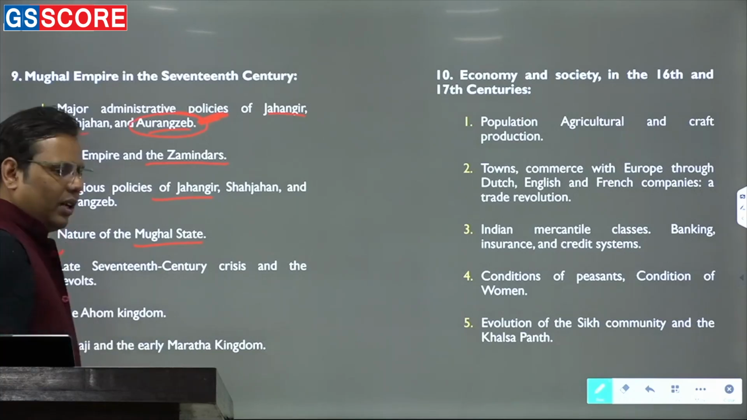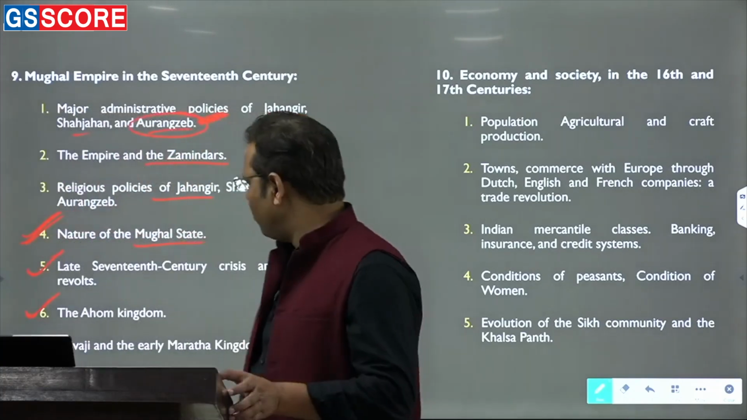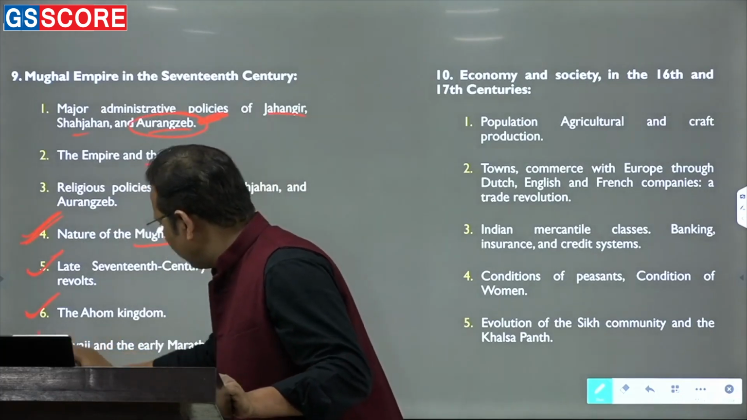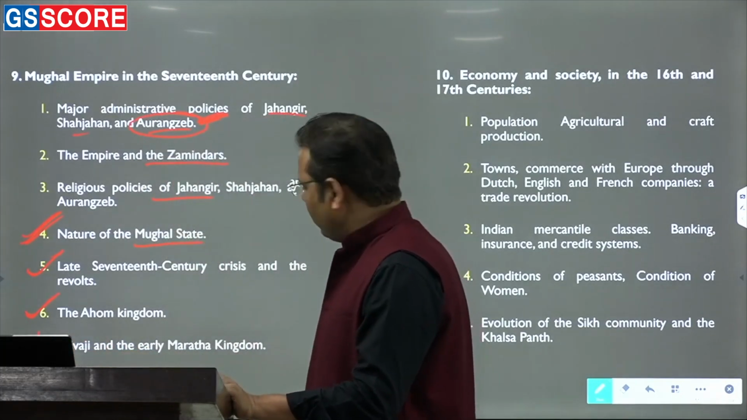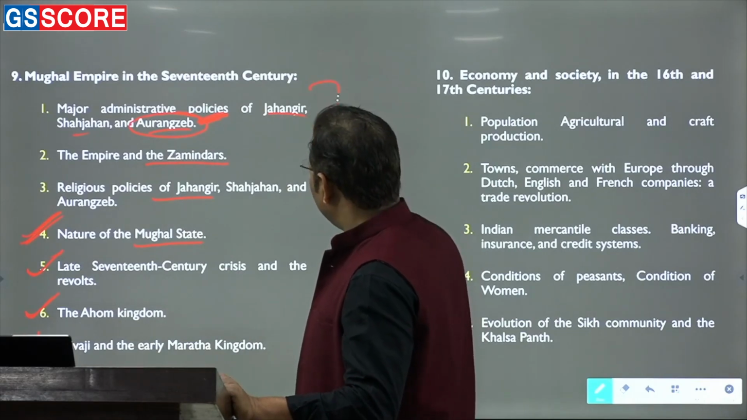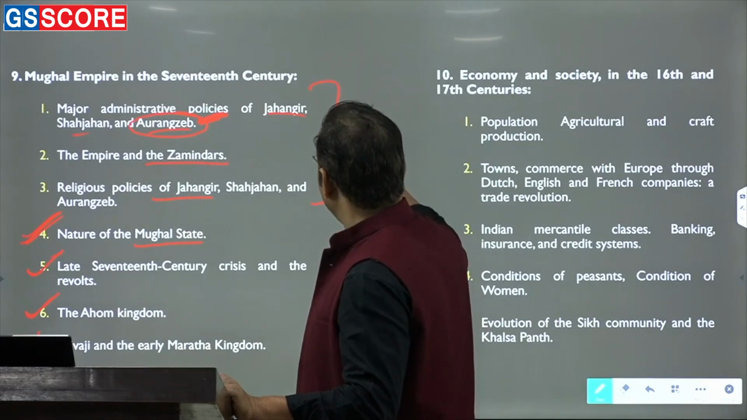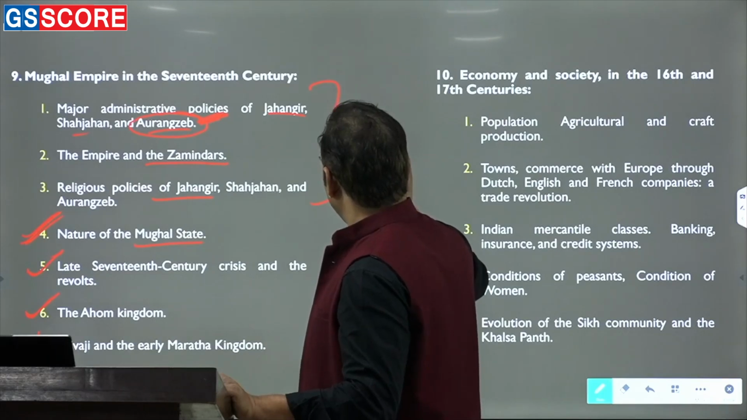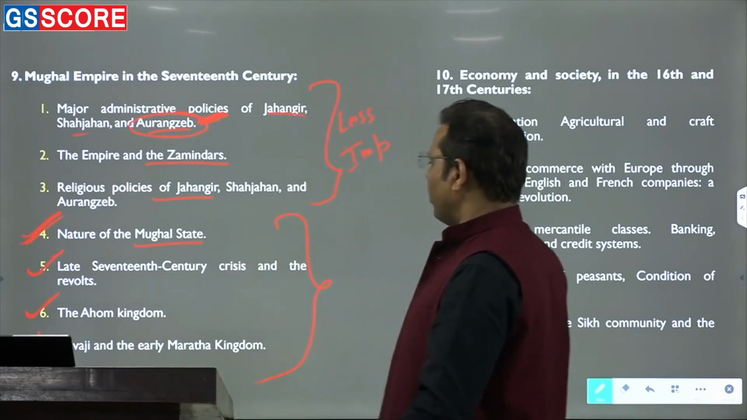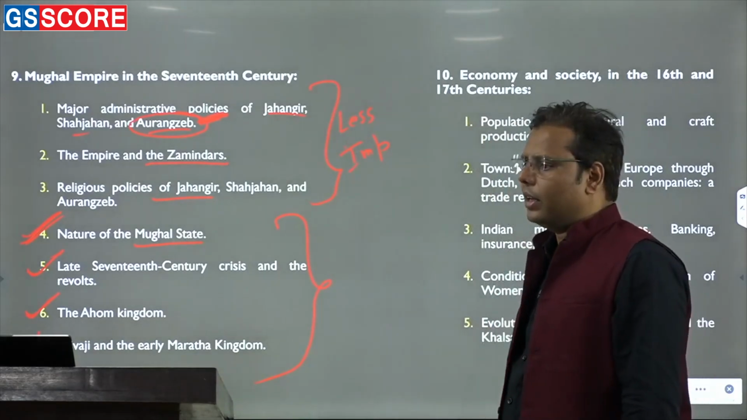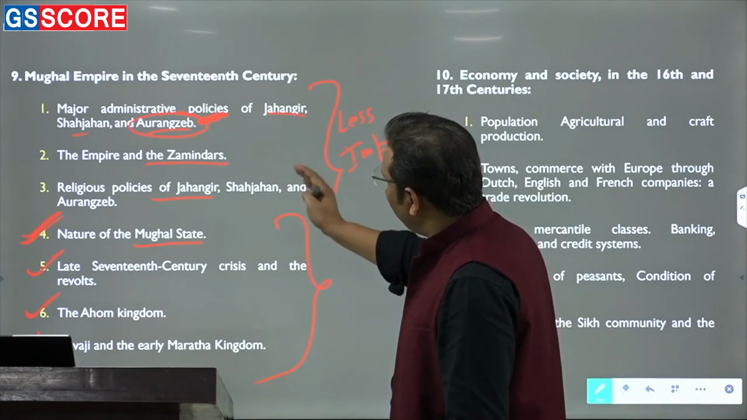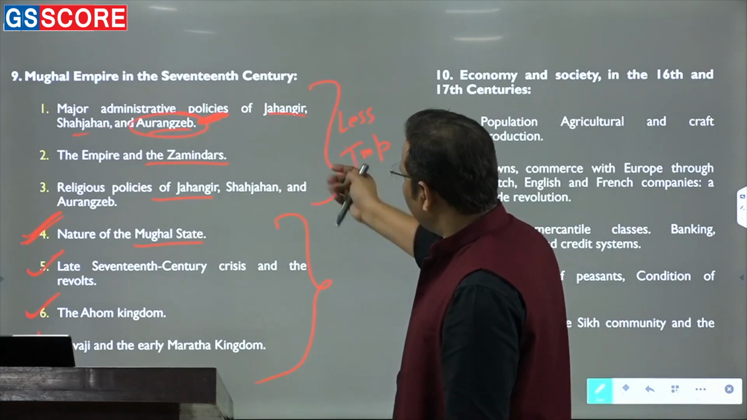Though normally so far very few questions have been asked on the Ahom kingdom, I find it very important. And this, which undoubtedly is very important, is Shivaji and the early Maratha kingdom. Mostly I can say the Mughals are becoming less important, and instead of the Mughals, you can find that these kinds of topics are gradually gaining more importance. And that's why you should also focus less on Aurangzeb, Jahangir and Shahjahan.